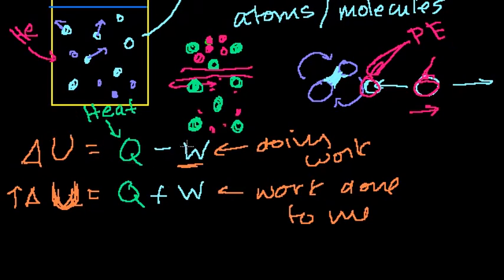But I just want to make you comfortable with either of these, because you're going to see them all the time, and you might even get confused even if your teacher uses only one of them. But you should always do this reality check. When something does work, it is transferring energy to something else, right? So if you're doing work, it takes away your internal energy. Likewise, heat transfer is another way for energy to go from one system to another. So if my total energy is going up, maybe heat is being added to my system. If my energy is going down, either heat is being taken away from my system, or I am doing more work on something. And I'll do a bunch of examples with that.